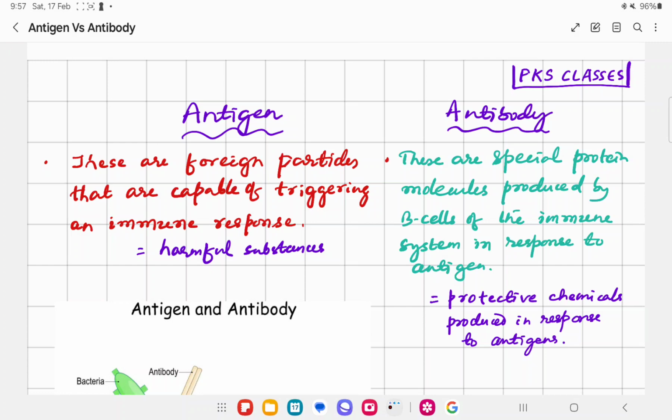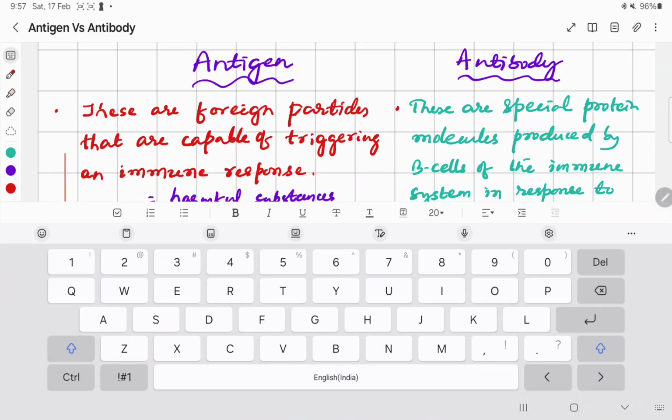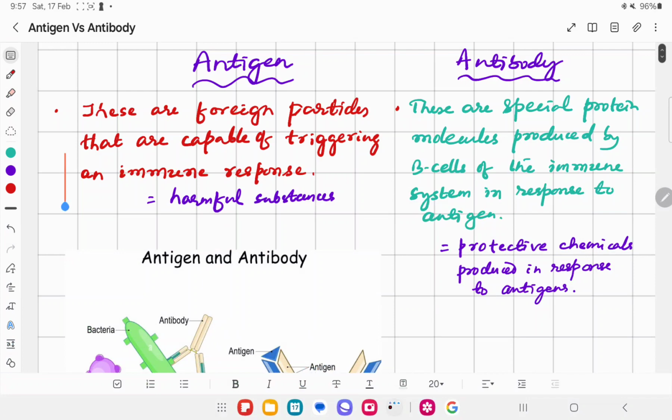So if we discuss the definition, the antigens are the foreign particles that are capable of triggering an immune response, and usually they are harmful substances.